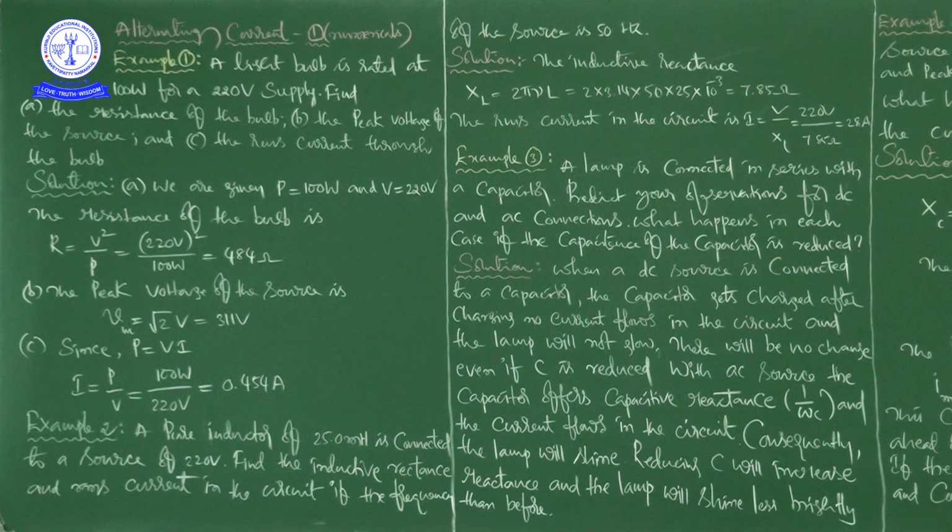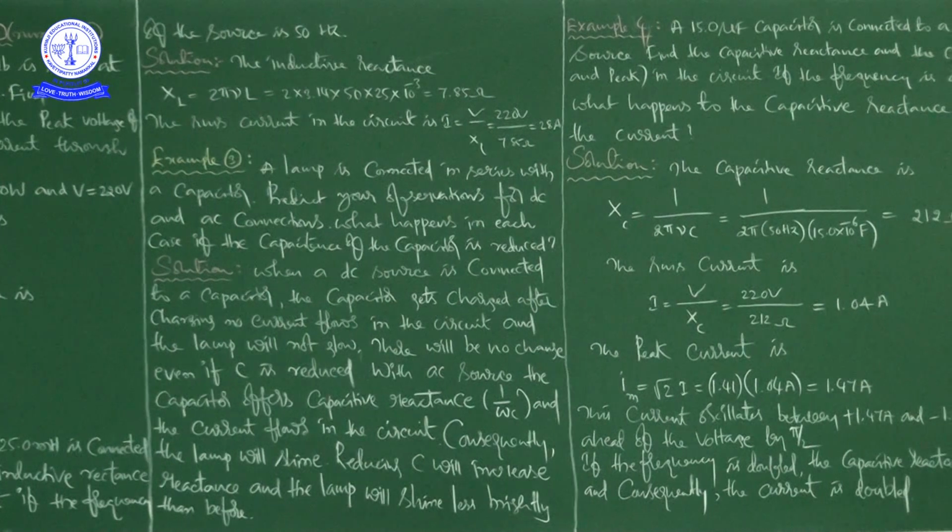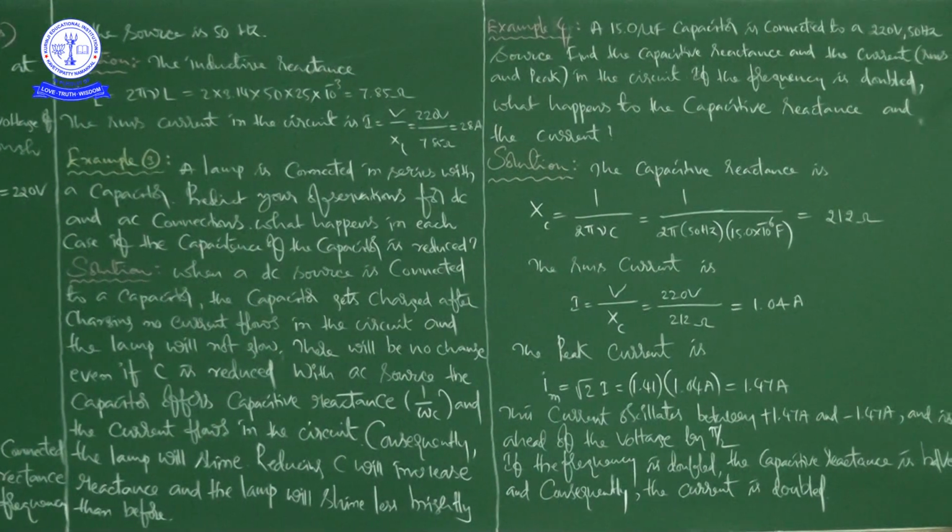That is what we are going to do: reduce the capacitance of the capacitor. So what happens for DC and AC connections? Right, now the solution.